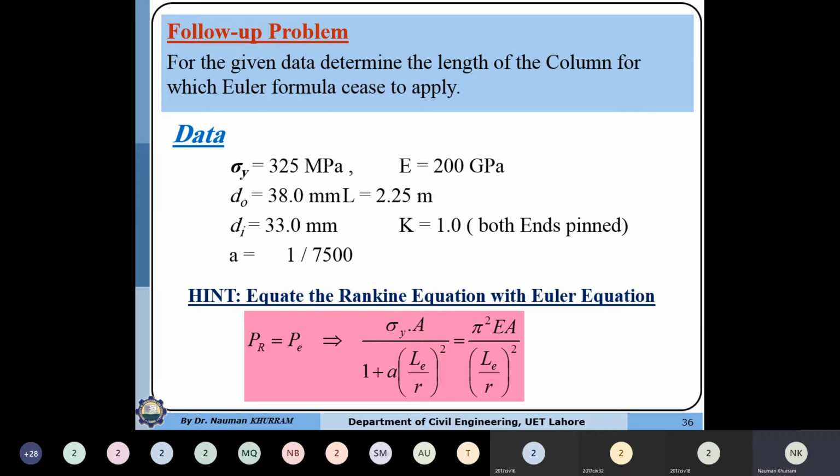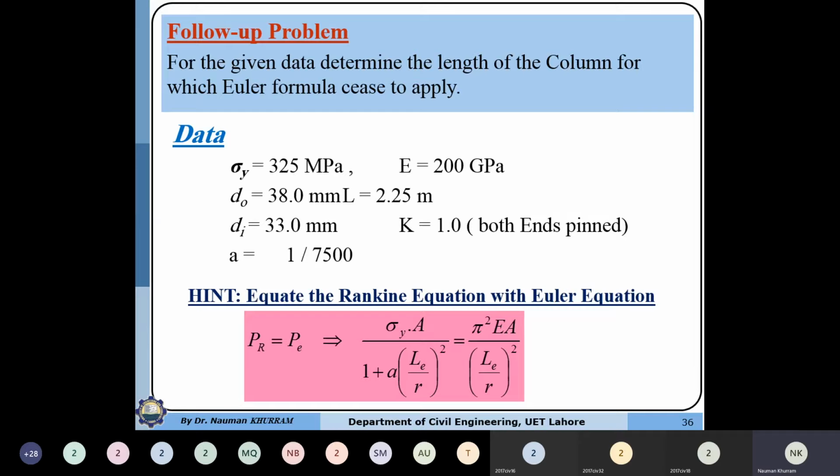It means that the Euler formula is only applicable for the long column, and the Rankine-Gordon formula is only applicable for the intermediate column. So the maximum slenderness ratio corresponding to the Rankine formula is equal to the lowest slenderness ratio value for the Euler critical load formula.